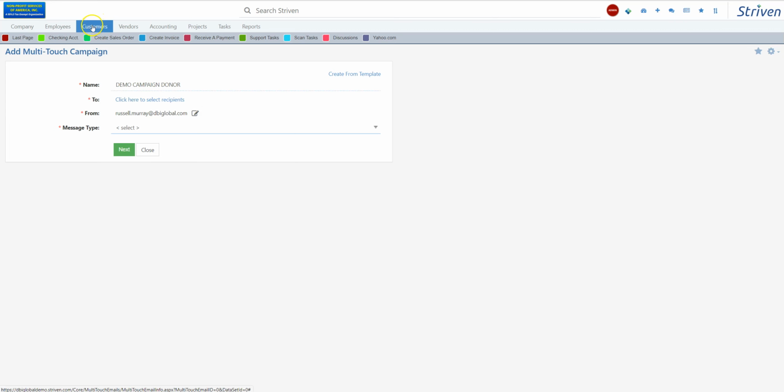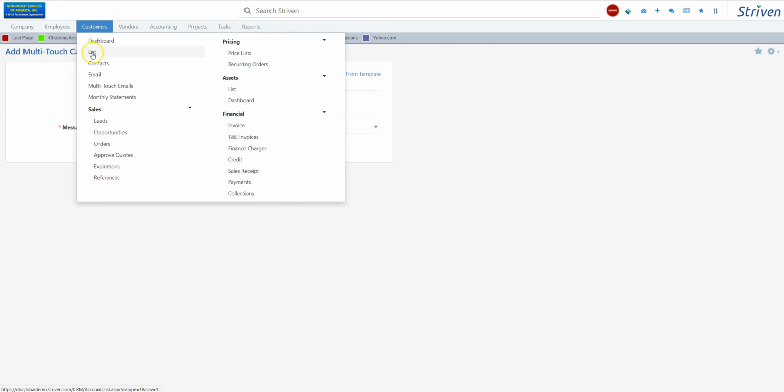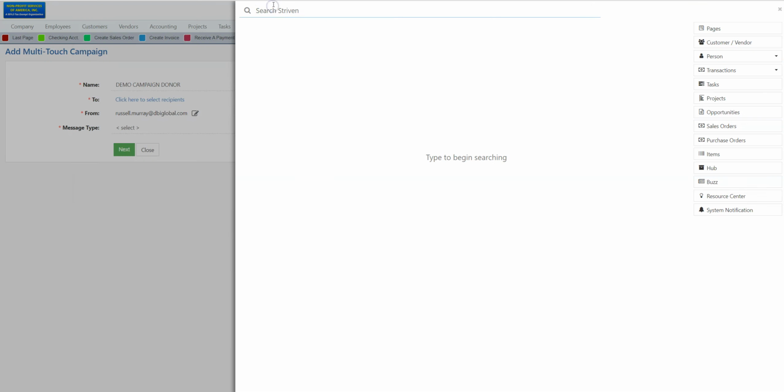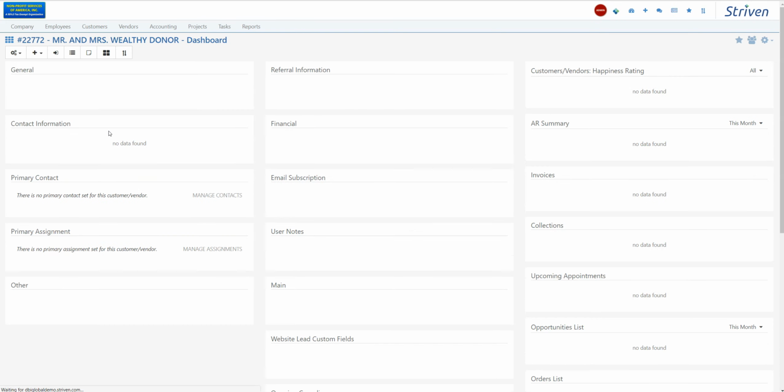The other thing that a nonprofit needs to do is keep good records. They keep track of events, and the marketing tools is what I just talked about, which was the multi-touch. So with your customers, and these would be your donors, let me just see if I have one in here. I think I put in wealthy donor as a customer, Mr. and Mrs. Wealthy Donor. So they're in here, and the system's pretty fast.